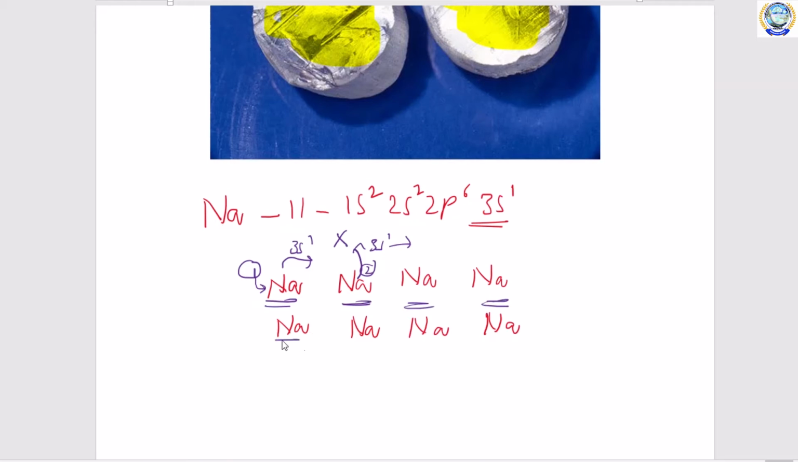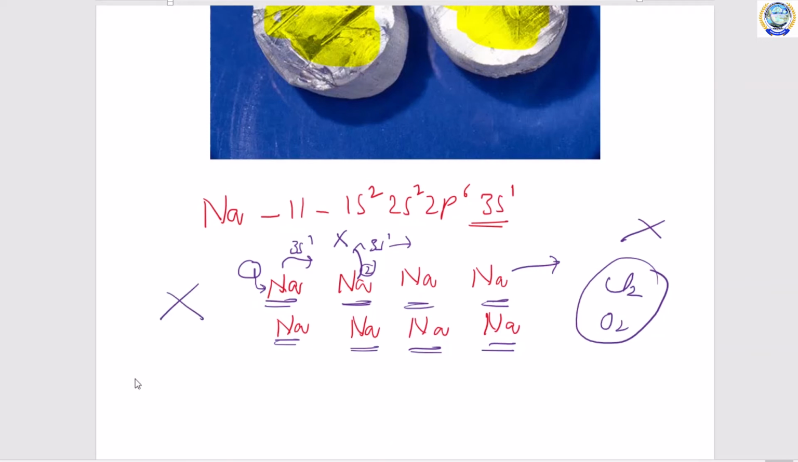In order to form any ionic bond, one atom has to give away its electrons and the other atom must be ready to take those electrons. Here all are sodium atoms, so all sodium atoms are ready to give away their electrons, but there is no chlorine, there is no oxygen to take those electrons. So there is no possibility for ionic bond.